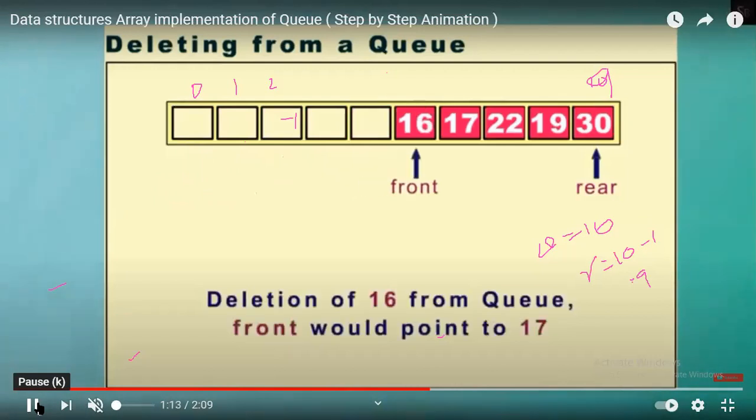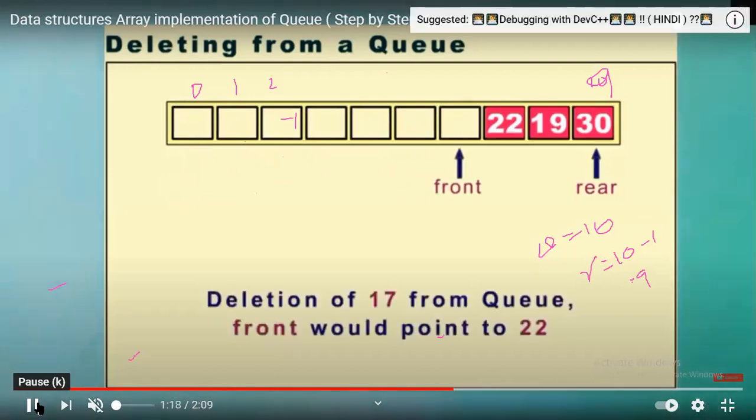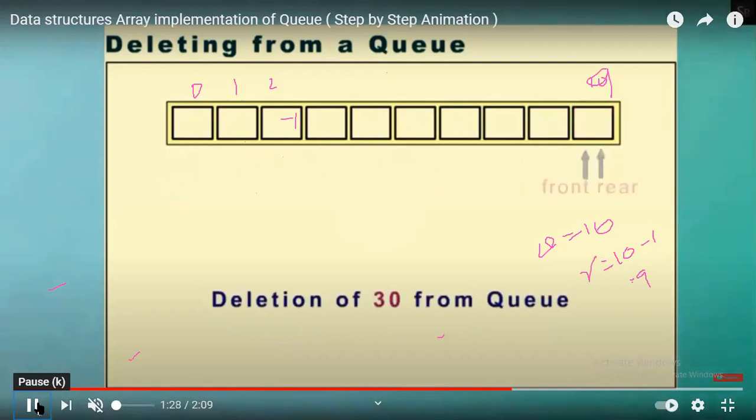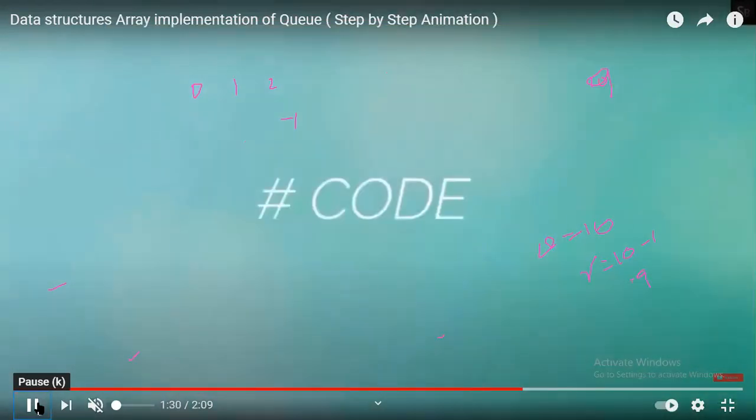This is by using a simple example I have taken. Previously, it was a real-time scenario. This was programming-wise. The same thing we are going to write in a program. Now you can see deletion of 22 from the queue. Now deletion of 30 from the queue. What happens? The queue will be completely empty, with front and rear at -1.